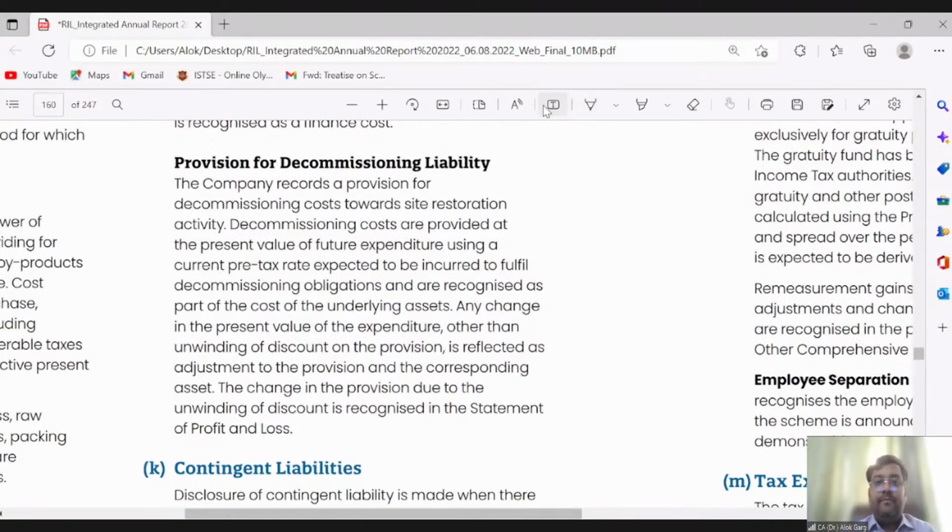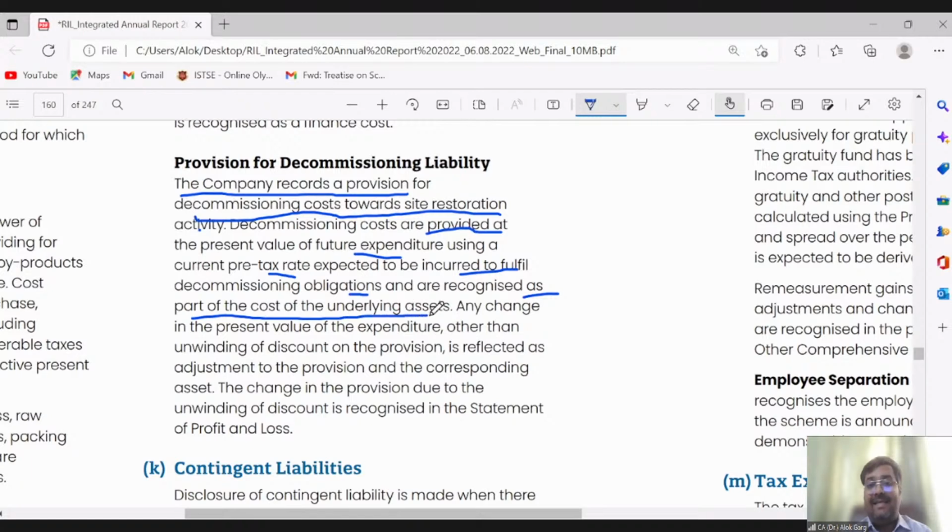Friends, the company records a provision for decommissioning cost or asset retirement obligation, decommissioning obligation towards site restoration activity. Decommissioning costs are provided at the present value of future expenditure, using a current pre-tax rate, expected to be incurred to fulfill the decommissioning obligation, and are recognized as a part of the cost of the underlying asset.